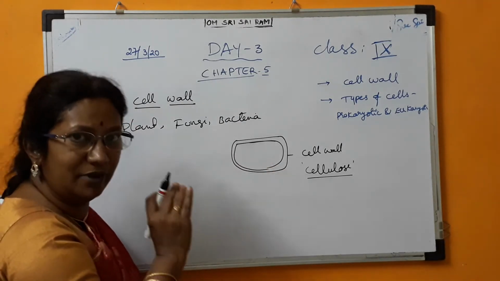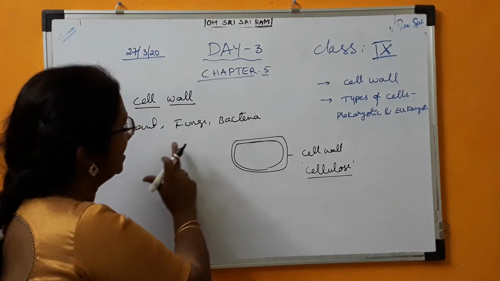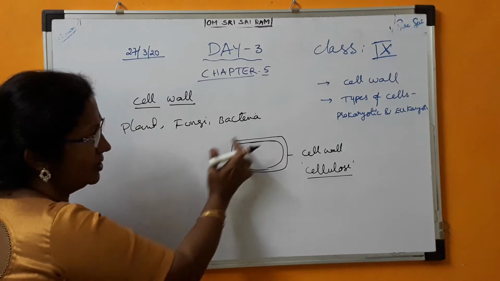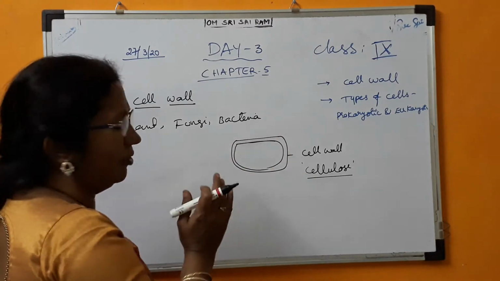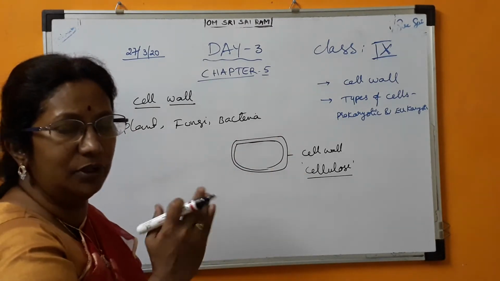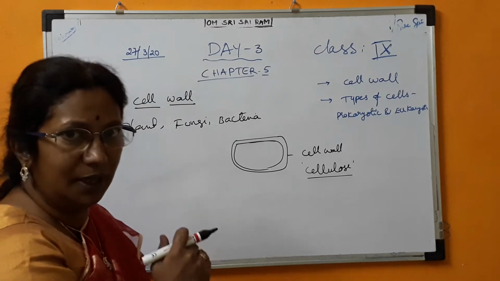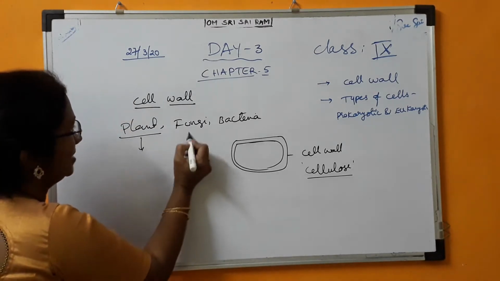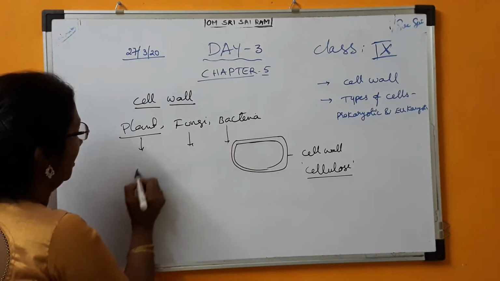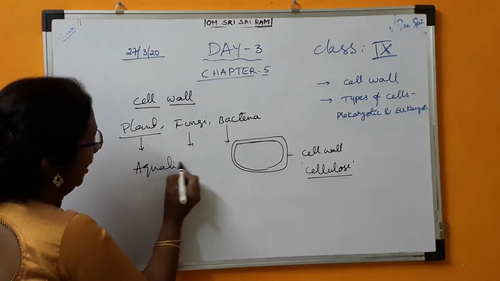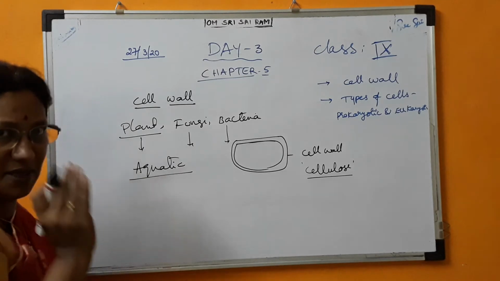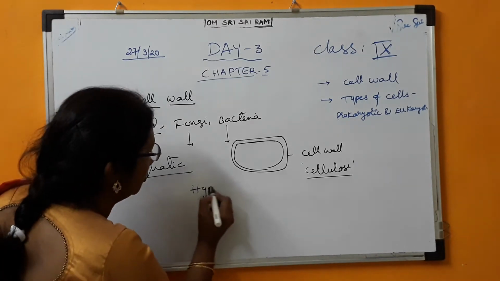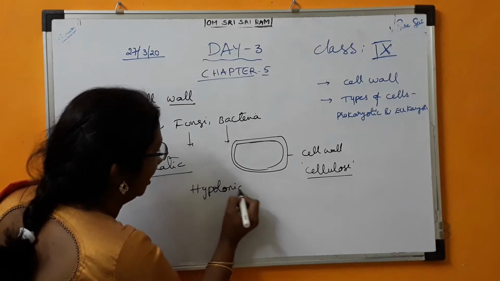Animal cells do not have this additional support, but plant cells, fungi and bacteria will have additional support, that is cell wall. And what are the functions of cell wall, which you don't know, that we are going to discuss today. Generally plant cells, fungi and bacteria may be aquatic. Aquatic means they have to sustain or withstand hypotonic solution for a long time.